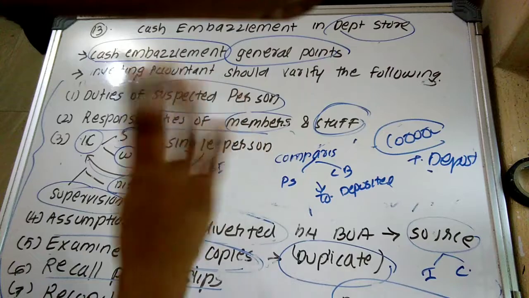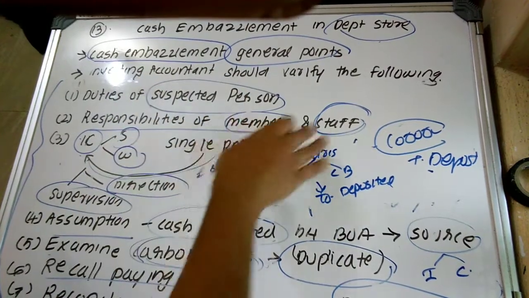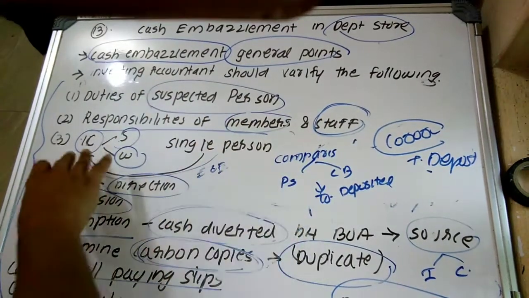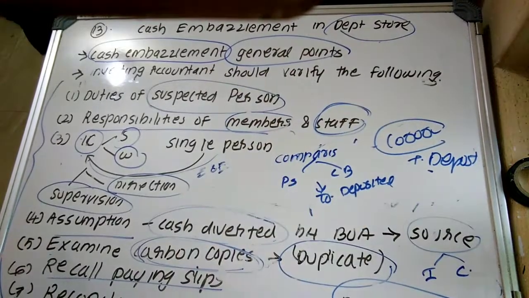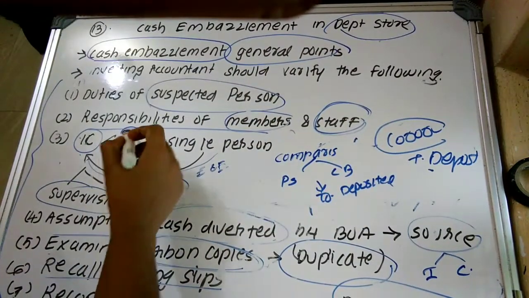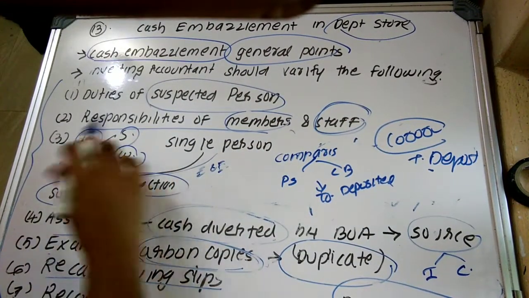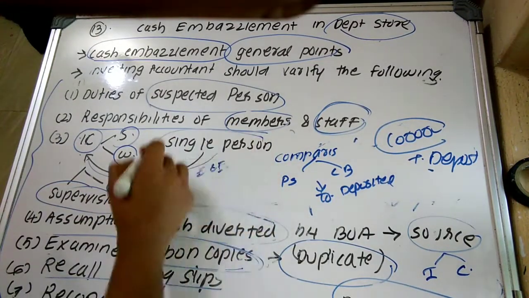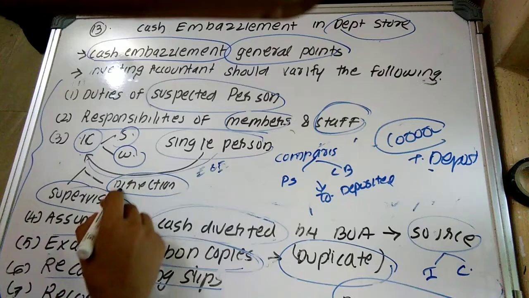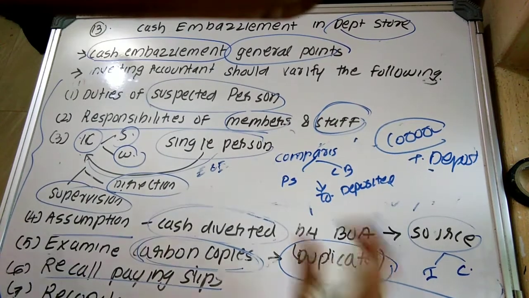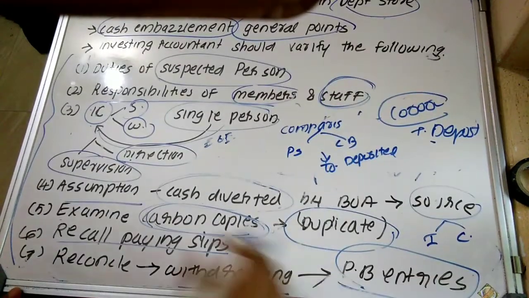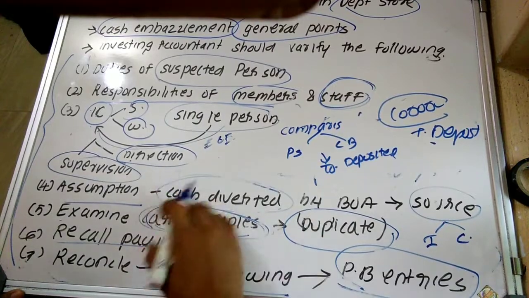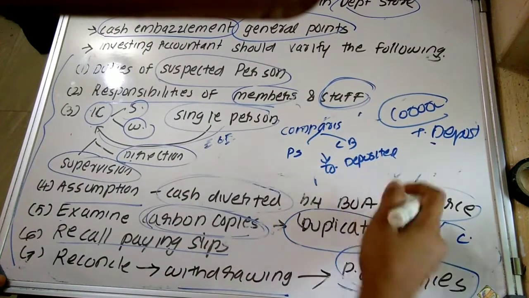That is, the investigating accountant should examine the responsibilities of each member as well as staff. Internal control system: whether the internal control system is functioning efficiently and effectively. Strength and weakness of the internal control system. Who is responsible to ensure this internal control system in the organization? Whether it is done by a single person, making appropriate direction and supervision of the internal control system. Then he can assume that the cash has been diverted before entering into the books of account.